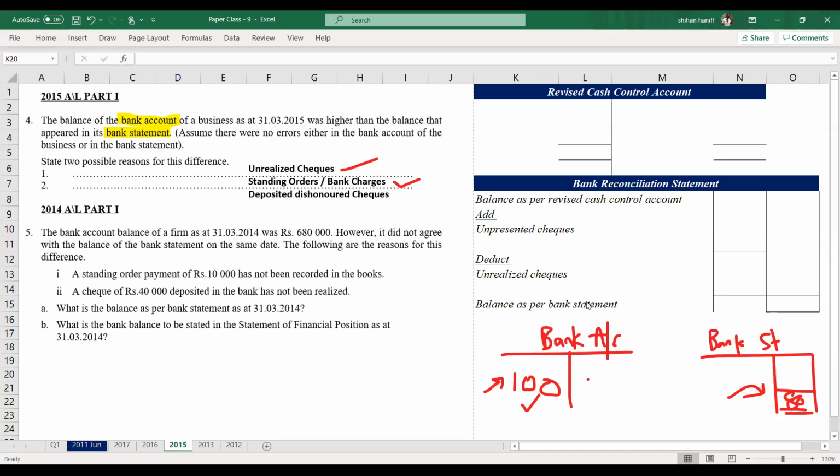Unpresented checks you can't take, because unpresented means it was deducted in the bank account but not presented to the bank statement. Therefore, the bank statement balance will be more if you take unpresented checks. So we can't take unpresented checks, only unrealized checks, standing order and dishonored checks. Unpresented check won't come.